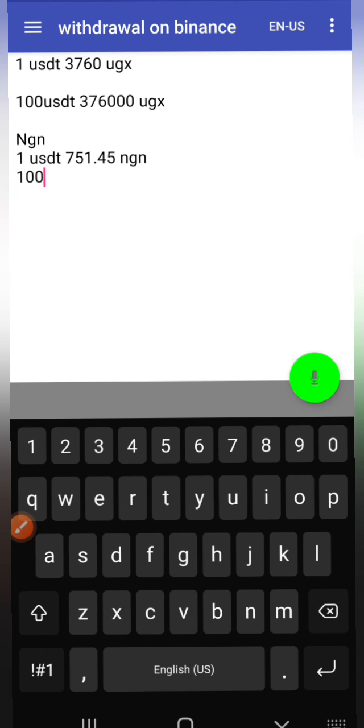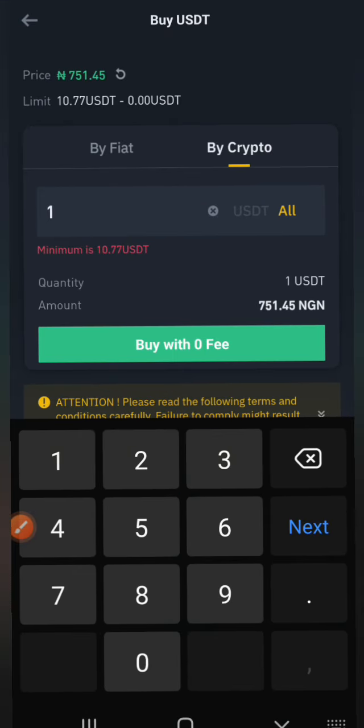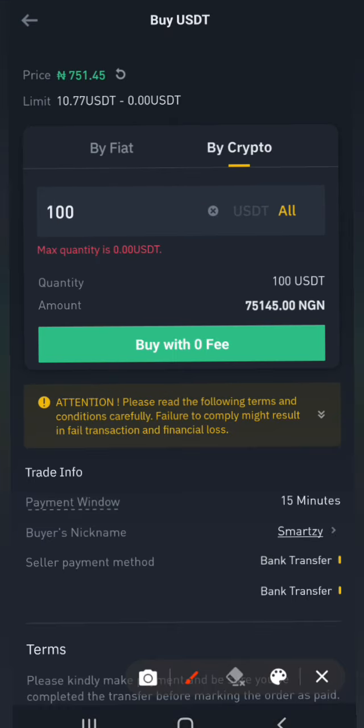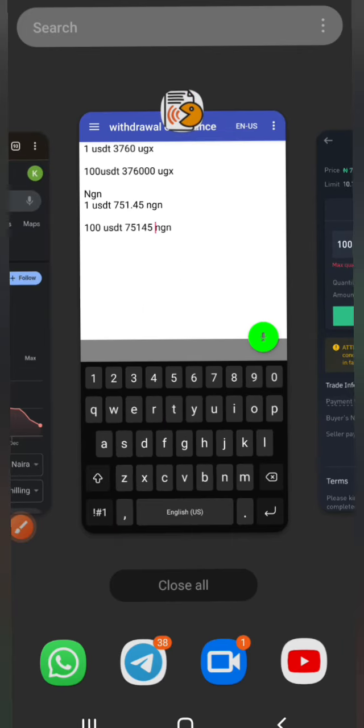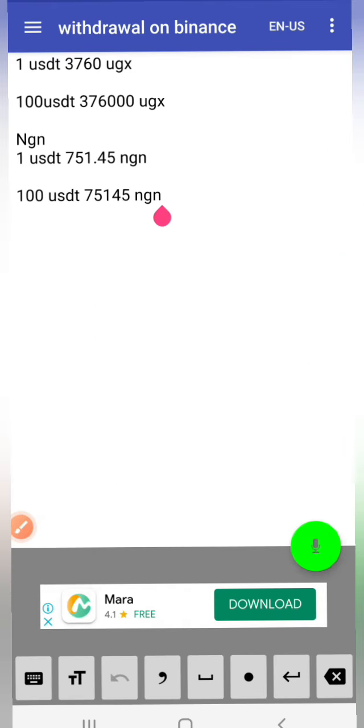So it means if you want 100 USDT of Nigerian money, you will have to pay 751.45 Nigerian Naira per USDT. So this is what we are seeing here. For 100 USDT, you will be paying 75,145 Nigerian Naira. So this is what forex is doing.